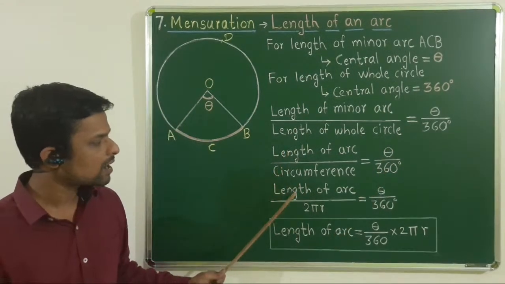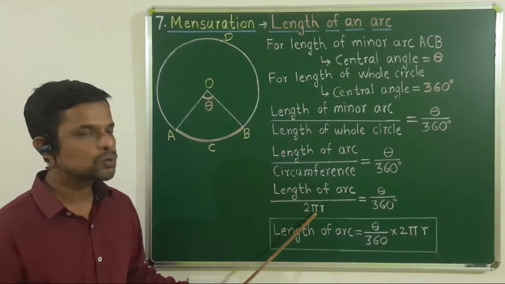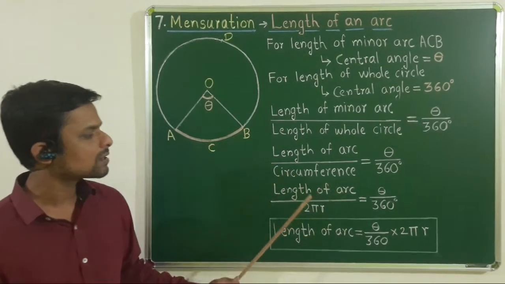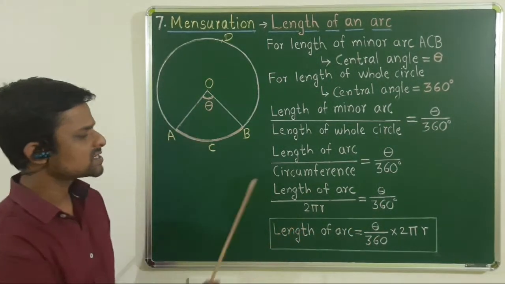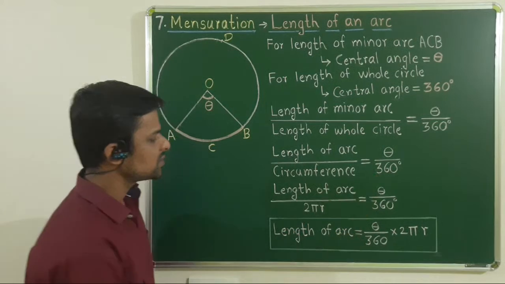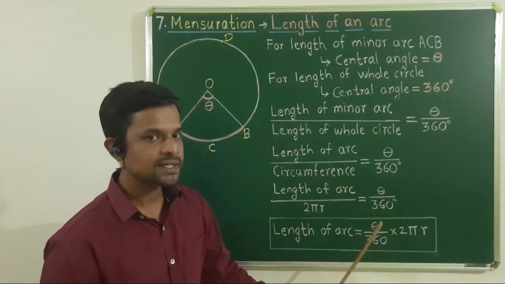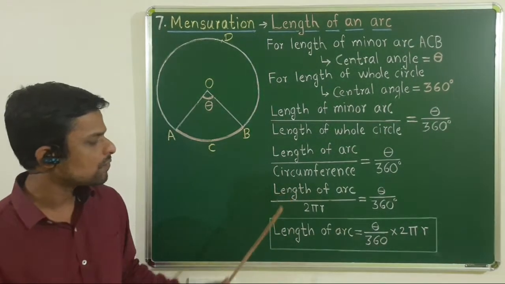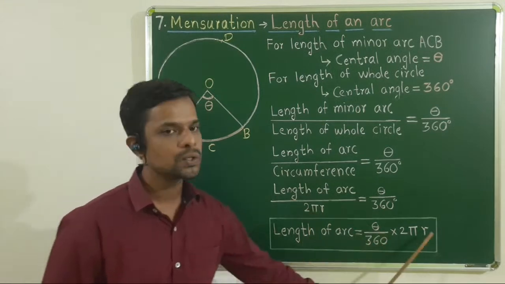We know the formula for circumference is 2 pi r, so length of arc upon 2 pi r is equal to theta upon 360 degree. Now last step: take this 2 pi r to the other side, it becomes multiplied with theta upon 360 degree. Therefore we get length of arc is equal to theta upon 360 degree into 2 pi r.